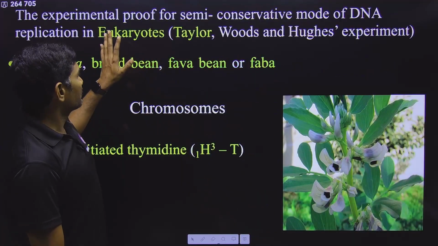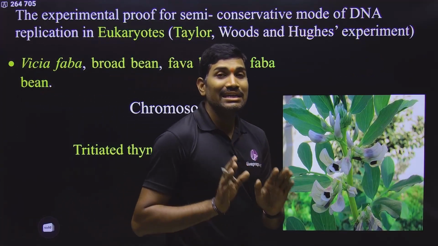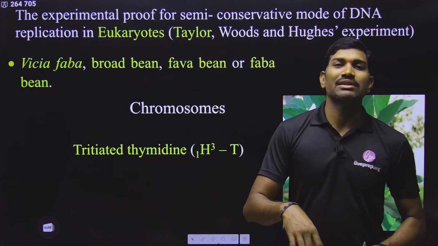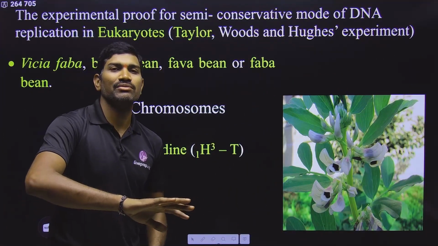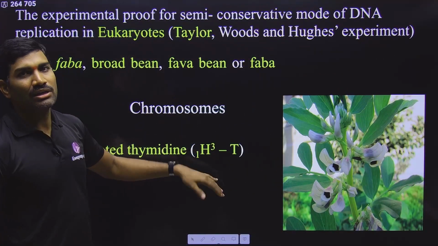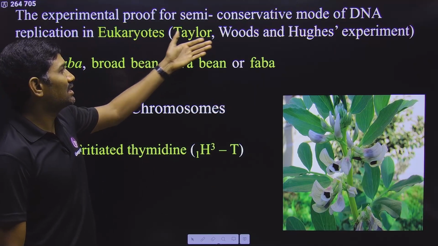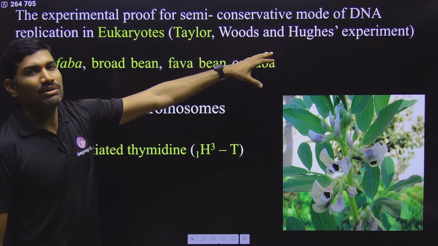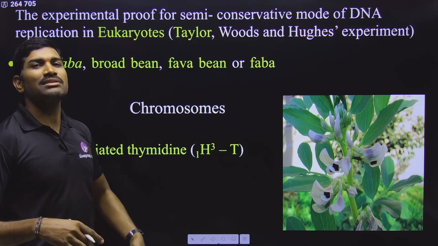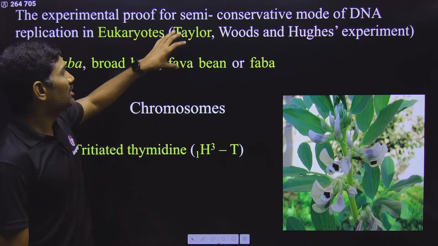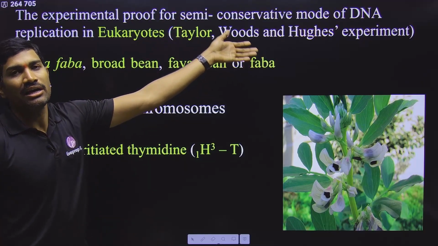Okay, next one. That DNA replication is semi-conservative in E. coli, or in prokaryotes, was proved by Meselson-Stahl. That experiment was completed. Now here we are talking about some scientists called Taylor, Woods and Hughes. Their experiment is simply called Taylor et al. Taylor et al means Taylor and co-workers, technically. So Taylor and co-workers and their experiment.